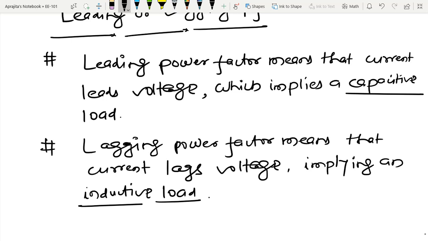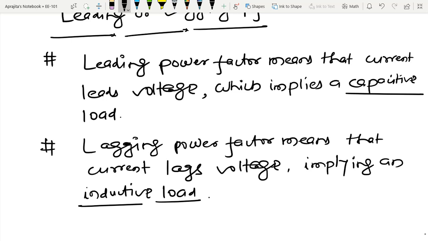And it is possible to show that power factor affects the electricity bill that consumers pay to electric utility companies. So we are going to see how the power factor plays an important role during the calculation of the electricity bill in the next part of this course.